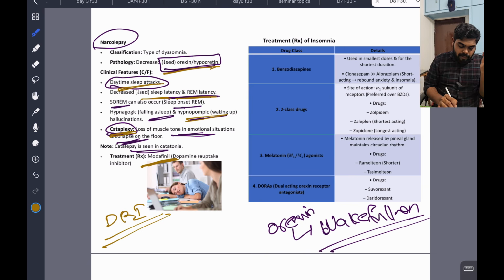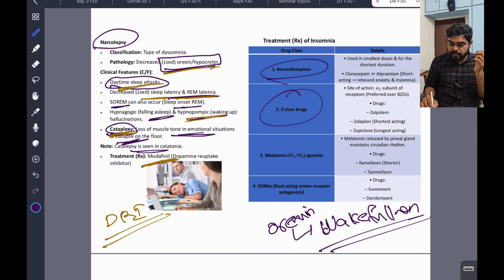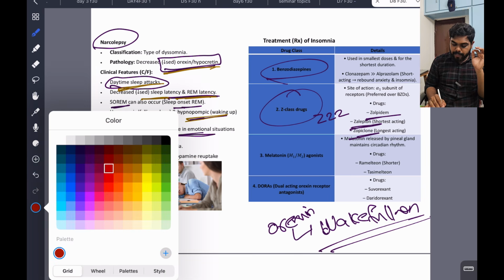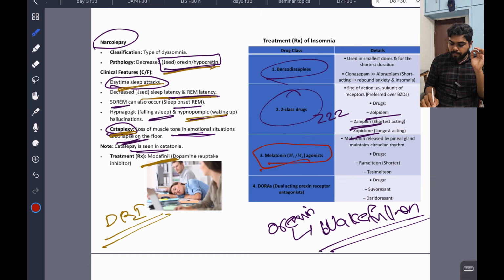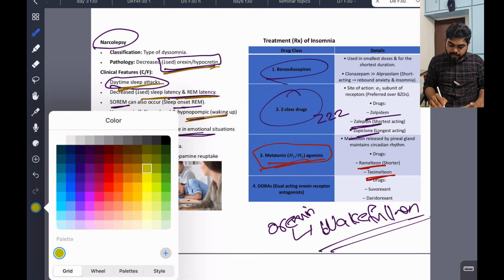Now we will see the treatment of insomnia. We have benzodiazepines, the Z-drugs, that is zolpidem, zaleplon, zopiclone. These three Z-drugs. Okay, and melatonin agonists, like ramelteon, tasimelteon. These are important. And DORAs, this is very important. They can ask this question directly nowadays.